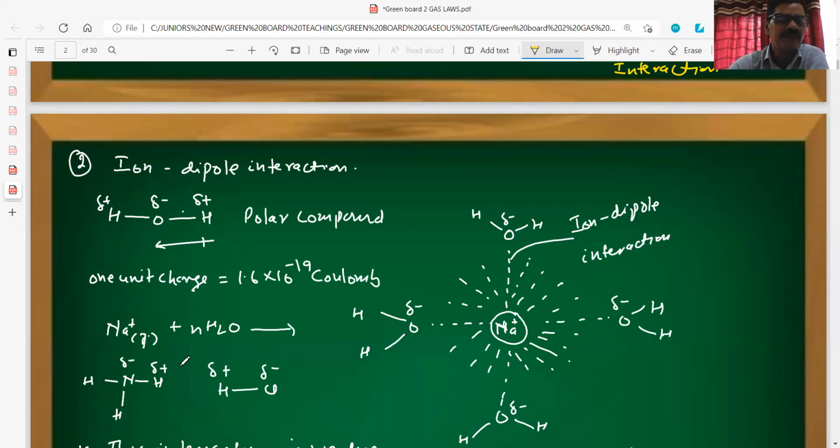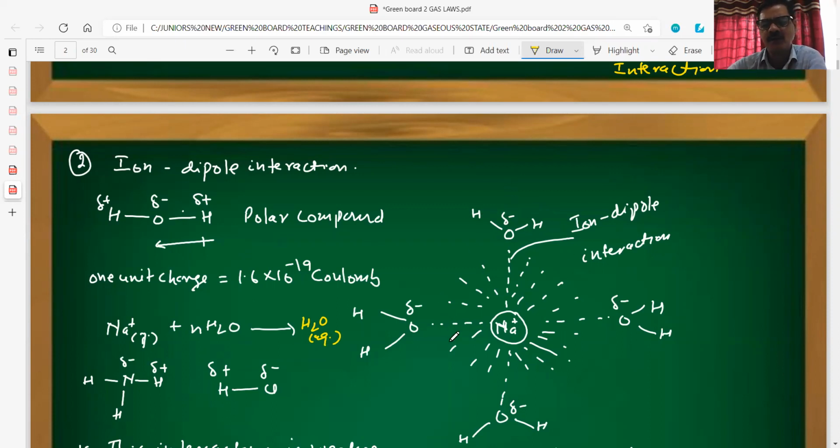If we dissolve Na positive in water, then this will convert into Na positive H2O aqueous. Aqueous means the Na positive is now associated with water molecules due to the force of attraction between the negative pole of the water molecule and the positive pole of this ion.